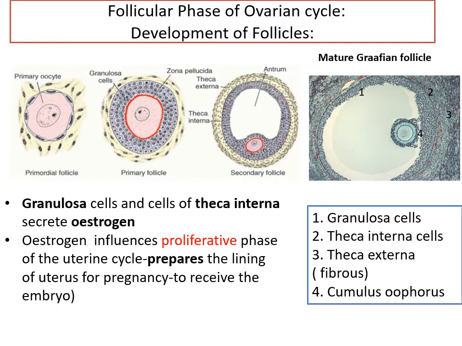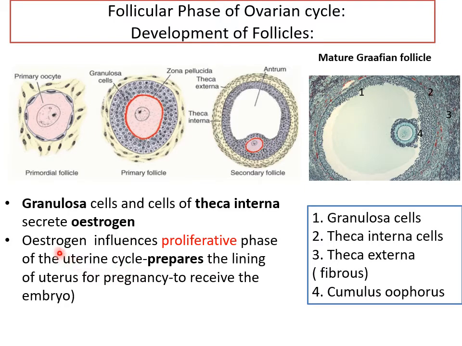Now, in the follicular phase of the ovarian cycle, as a mature Graafian follicle forms, you know its parts. Recall, these are the granulosa cells. Surrounding them is the theca interna, vascular cells, and the fibrous theca externa. Then the oocyte, the zona pellucida, and then corona radiata and cumulus oophorus cells. Now, these granulosa cells and the theca interna cells start producing estrogen. So it's not only a quiet follicular wall, it starts secreting estrogen. So how is estrogen produced, under which hormone control? FSH stimulates follicle development, which starts producing estrogen, right?